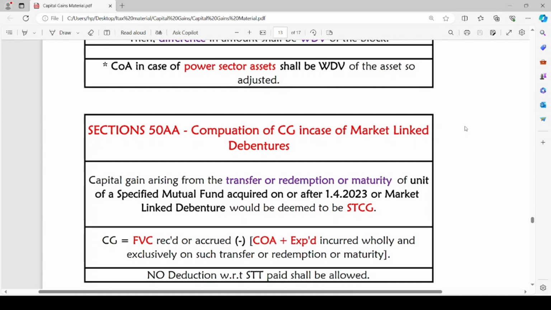Since it is short-term capital gain, we are not going to give indexation effect. So we are going to simply take cost of acquisition plus any expenditure incurred wholly and exclusively on such transfer or redemption or maturity, which will be reduced from the full value of consideration received or accrued to arrive at the capital gain figure. No deduction with respect to STT paid shall be allowed. Securities transaction tax paid shall never be allowed as deduction while computing the capital gain.